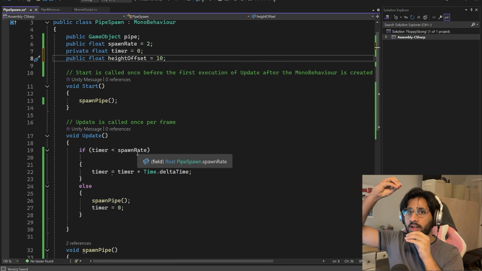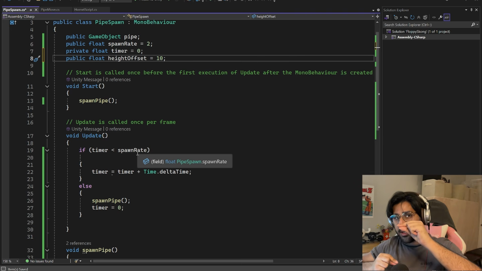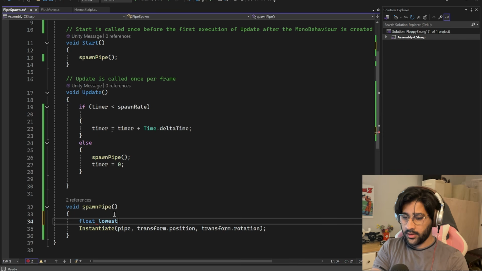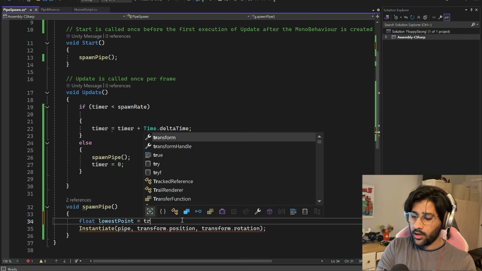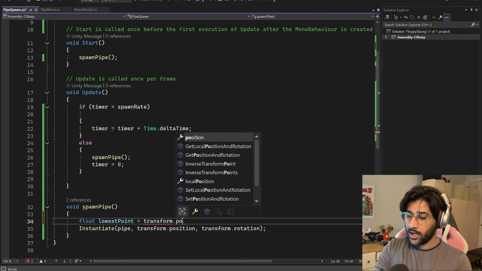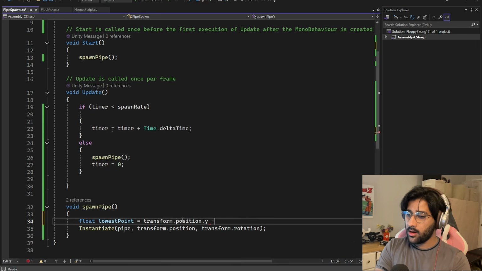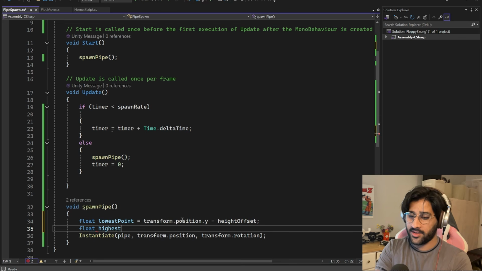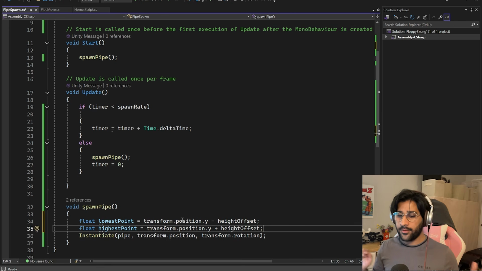Now we can define the highest point by original value plus the offset, and the lowest point by original value minus the offset. So it'll give us a full range of an offset of 10 plus 10, 20 basically. So we'll define a lowest point, and the lowest point will be our transform.position.y, because we want the x to stay the same, minus the height offset. And then we can do the same for the highest point, which we'll call highestPoint, very original. And this time we'll go plus height offset. So now we have defined a range.